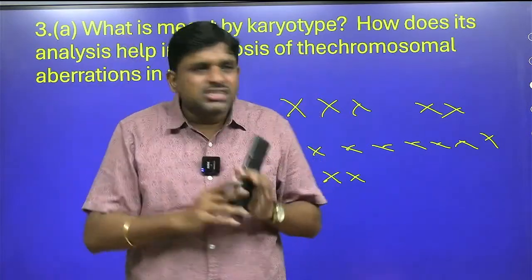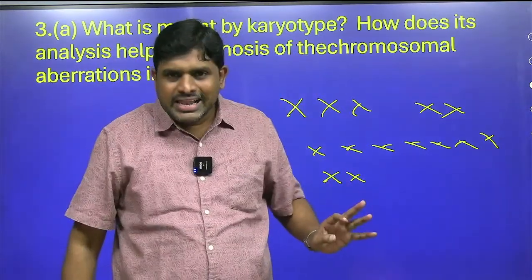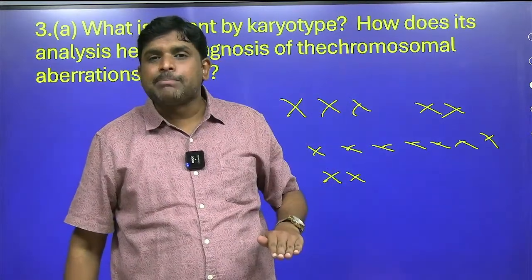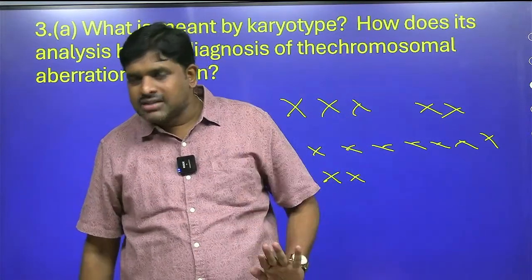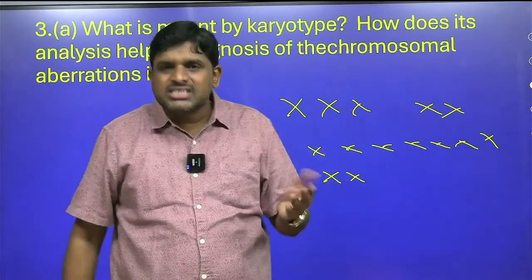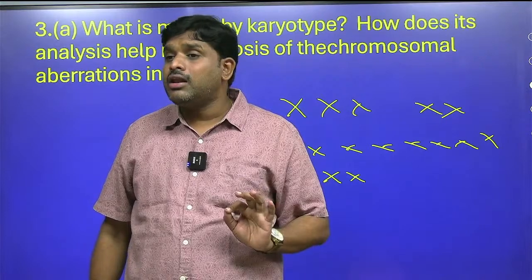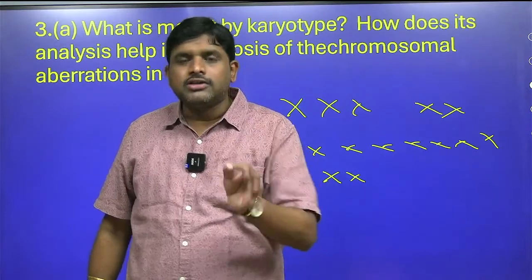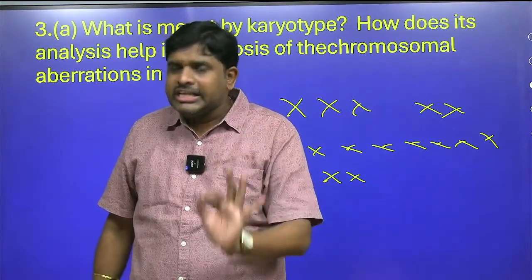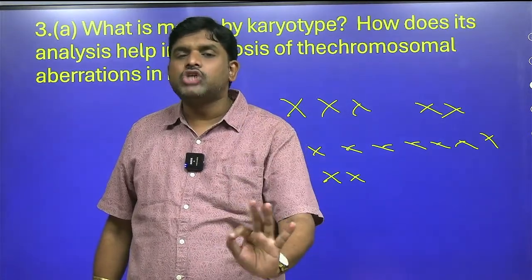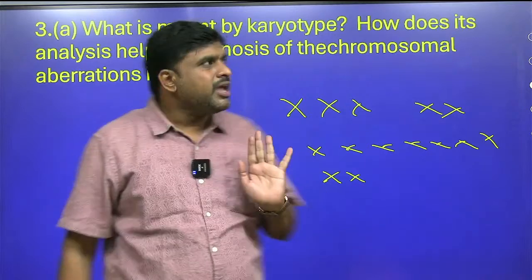When we see on the screen, the chromosomes will be visible like this. This visibility of chromosomes is called karyotyping or karyotype analysis. By karyotyping, what is the significance? Significance of karyotyping: we can understand autosomal disorders, sexual disorders. So the disorders can be understood. Structural disorders, numerical disorders can be understood.